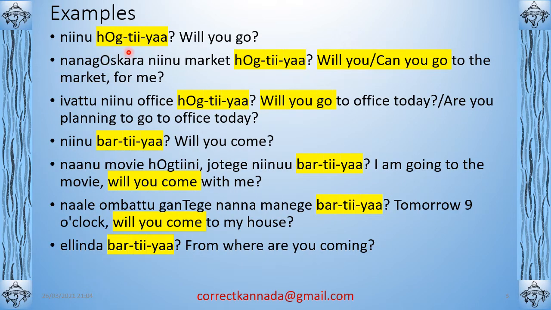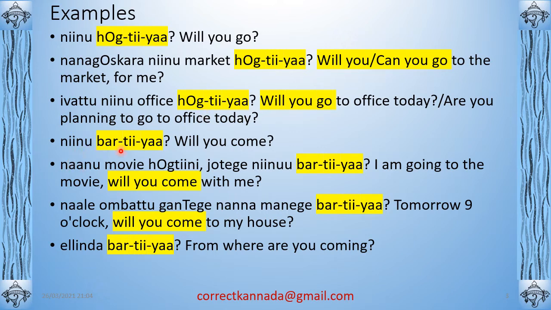Okay, next one. Neenu hogtiya. This is will you go? ನನಗೋಸ್ಕರ, for my sake, ನನಗೋಸ್ಕರ ನೀನು ಮಾರ್ಕೆಟ್ ಹೋಗ್ತೀಯಾ? Will you go to the market for me? For my sake, right? ಹೋಗ್ತೀಯಾ? ಇವತ್ತು ನೀನು ಆಫೀಸ್ ಹೋಗ್ತೀಯಾ? Will you go to office today? Or it also means, are you planning to go to office today? Right? All this you can say like this, ಇವತ್ತು ನೀನು ಆಫೀಸ್ ಹೋಗ್ತೀಯಾ?